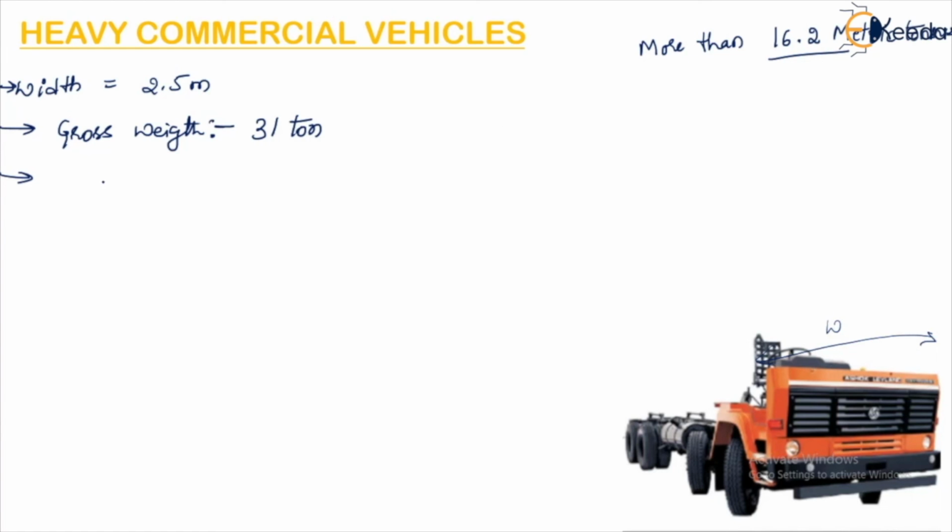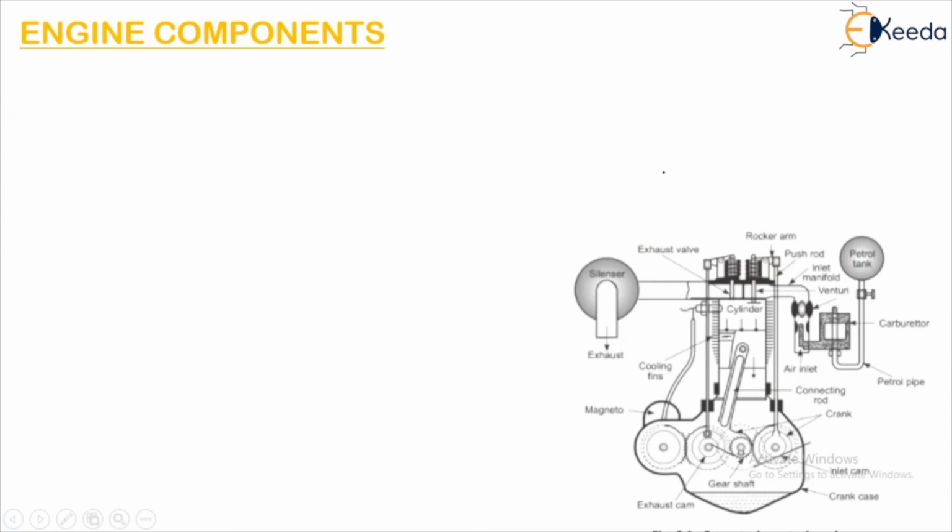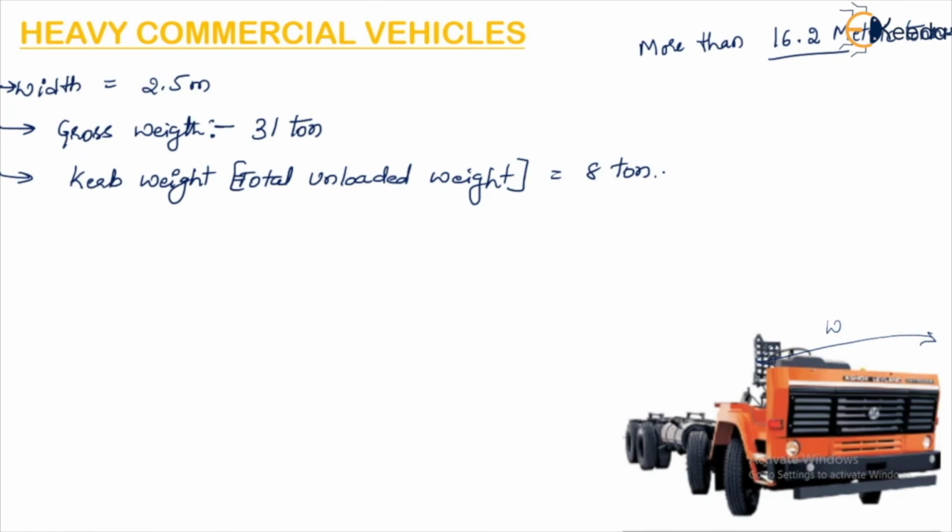Then what is the kerb weight of the vehicle? Here it is the total unloaded weight. The total unloaded weight of this vehicle is 8 tons. So this is all about medium and heavy commercial vehicles. I hope you have understood the topic.